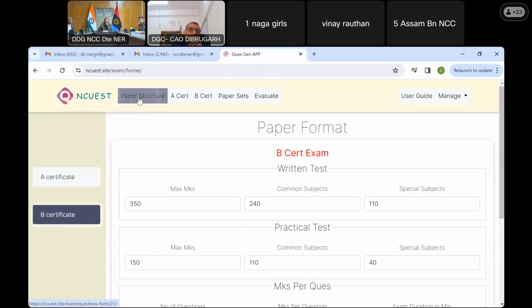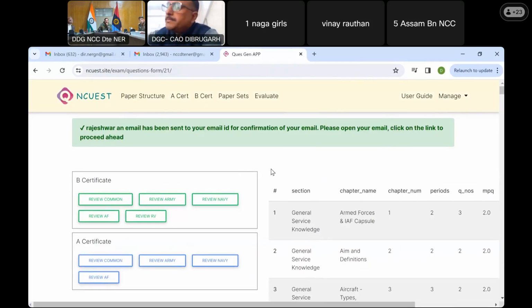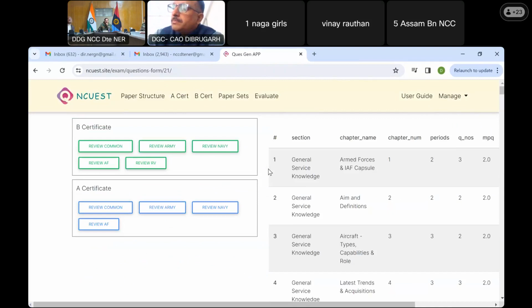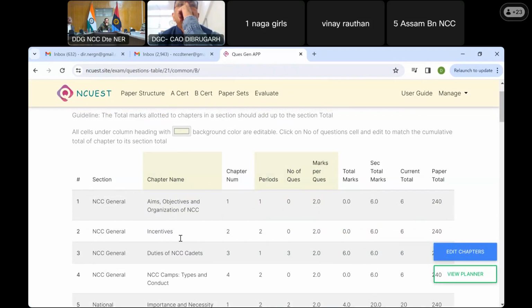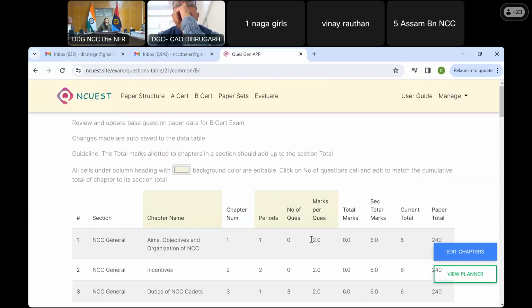One is paper structure. Now, paper structure is the paper structure which has been given to us again, going as per the SNCCO. If I click on the review common, it is taking me to the subject-wise chapter name, number of periods allocated, the number of questions that you as a presiding officer want to set. The marks per question is pre-filled. By changing this, total marks will change.